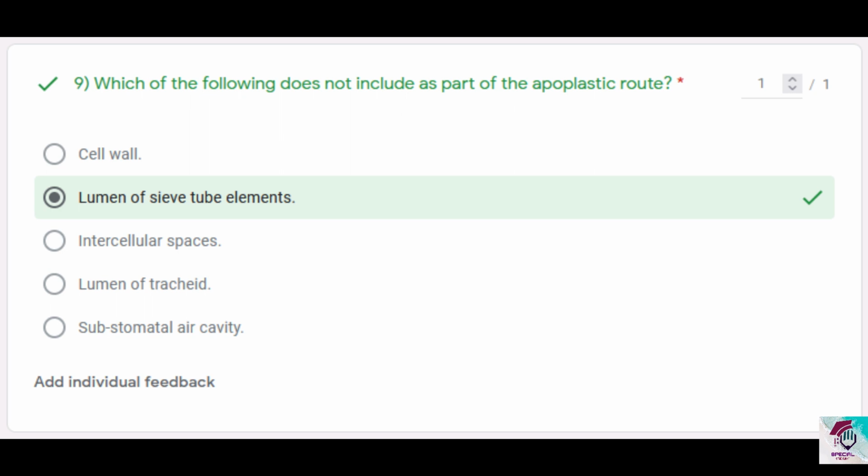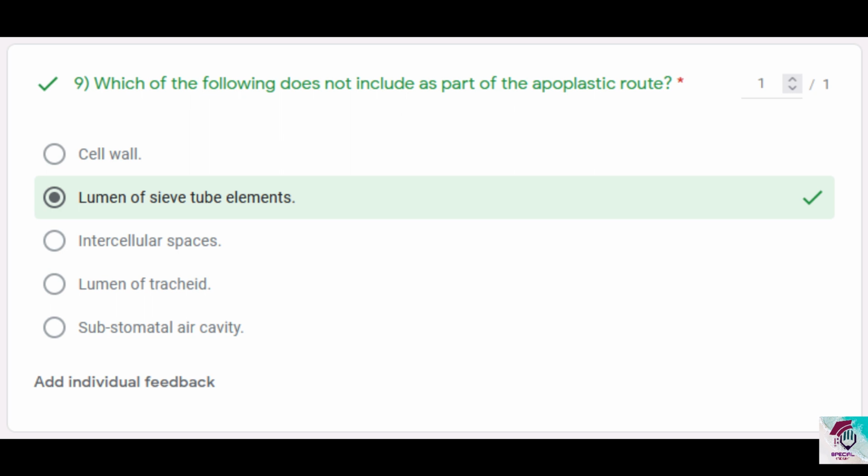Option 5 here says substomatal air cavity. Substomatal air cavity is also an intercellular space, but the difference is intercellular spaces means usually between cells. That's why you say intercellular space. But substomatal air cavity is a type of extracellular space which is involved in contact between cells and atmosphere. Intercellular space means cells and cells, while substomatal air cavity means cells and atmosphere. That is where diffusion takes place during transpiration, loss of water.